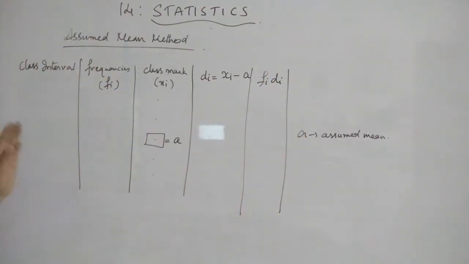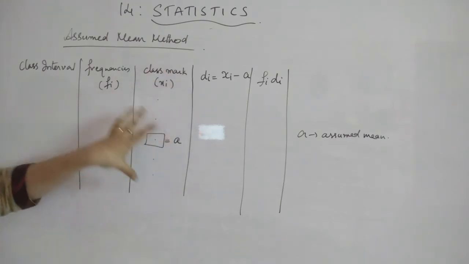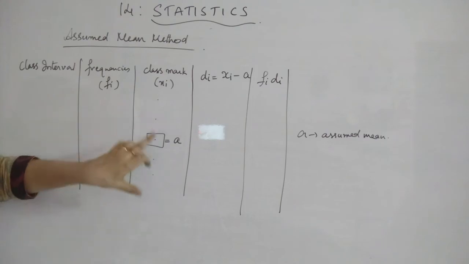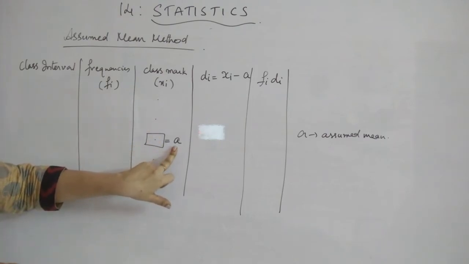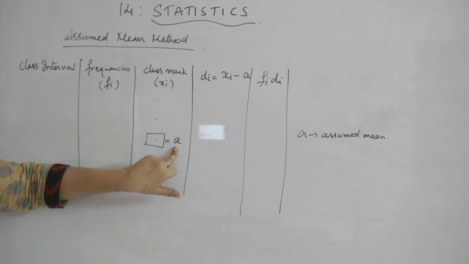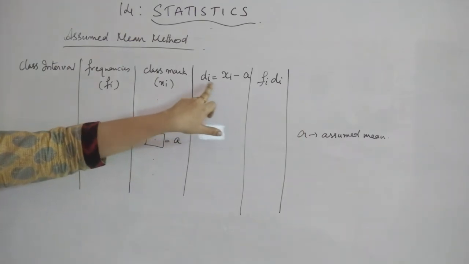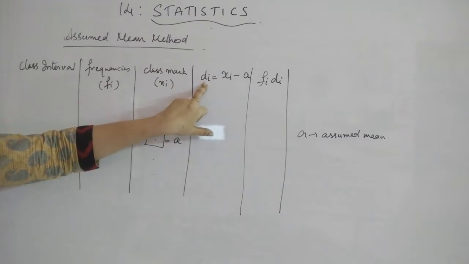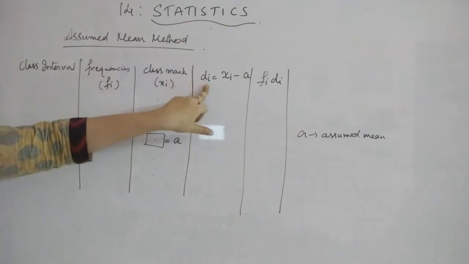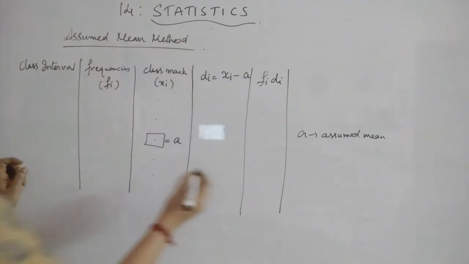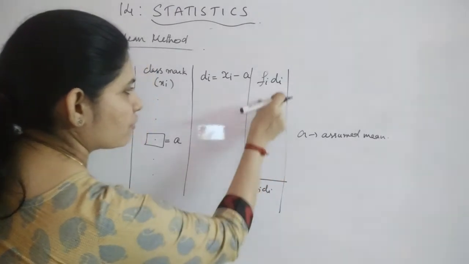So first thing which we have found out is class marks. Then when the class marks are very high or the values are very large, you will take the middlemost value as the assumed mean, then find the deviations from the xi's for each one, that is denoted as di. After finding out di, you have to find out fi into di. Then you have to take the sum of all these fi di.